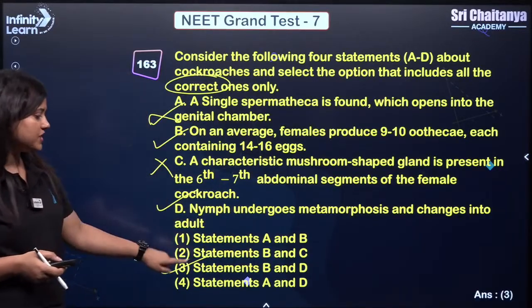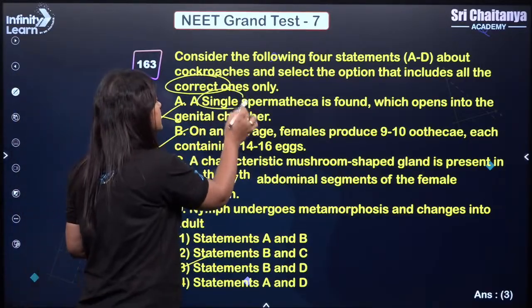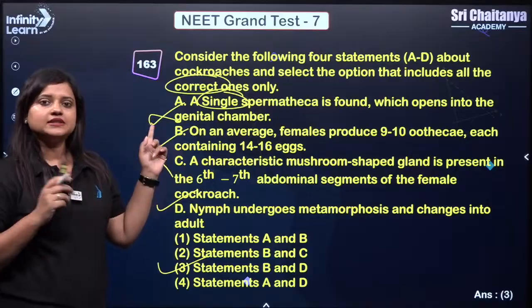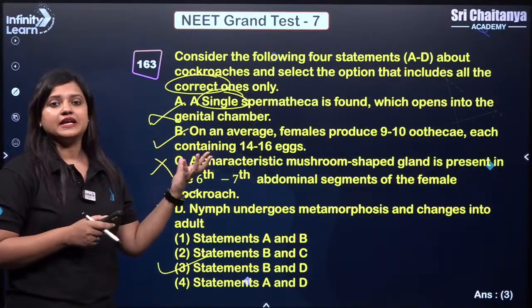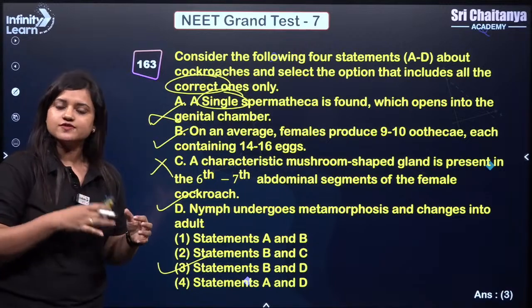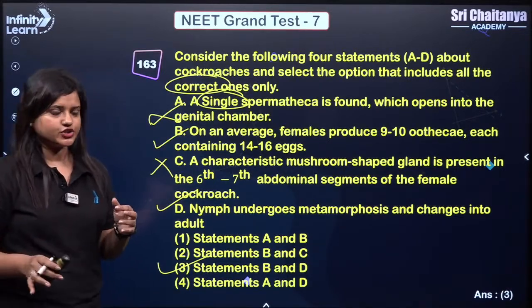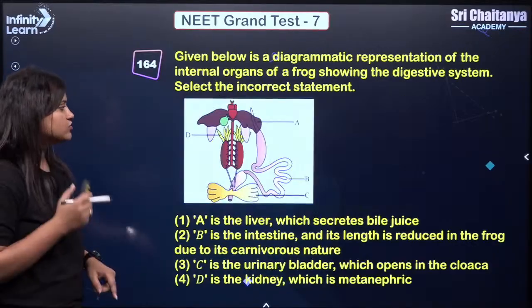Okay, so answer should be 3, students. Please pay attention because this is wrong. It is written single. Spermatheca, though present in female, will be helping in storage of sperm after it is received from the male cockroach after copulation. Okay, so answer should be 3.